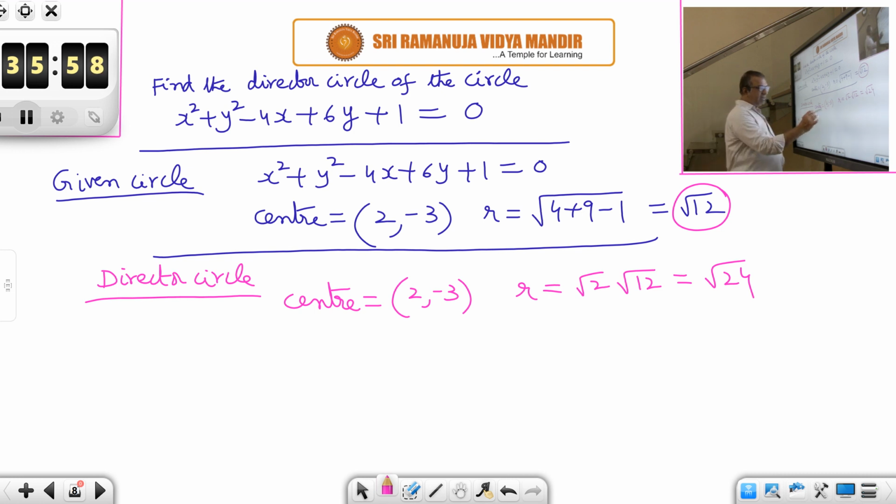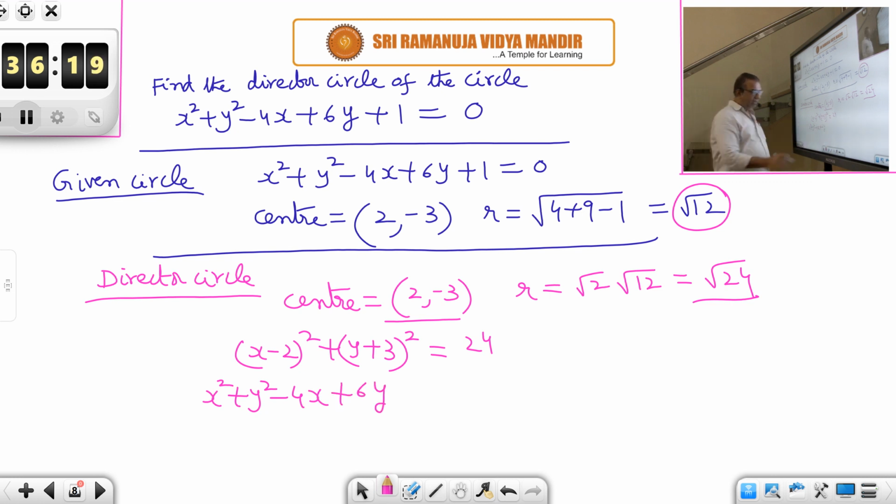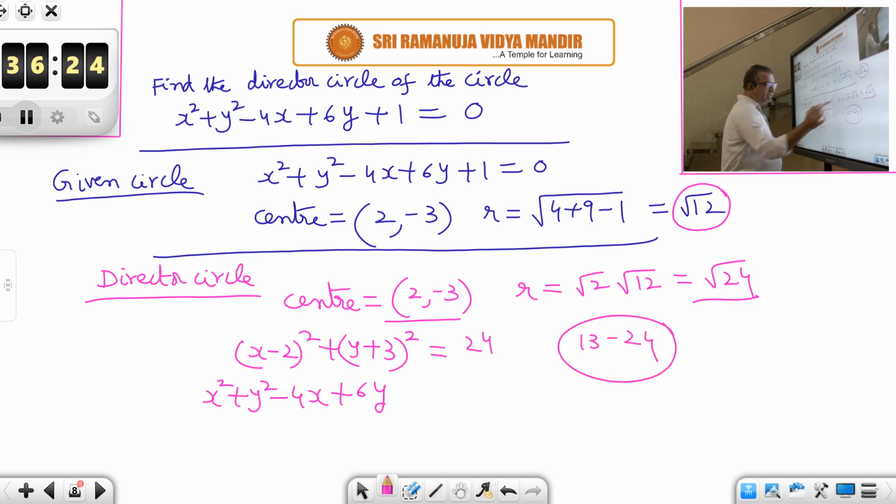Then write the equation of the circle with this center and this radius. So x minus 2 whole square plus y plus 3 whole square is equal to root 24 whole square, means 24. Expand it. x square plus y square, next minus 4x plus 6y, 4 plus 9, 13. 13 minus 24. What is 13 minus 24? That is minus 11 on the left side, is equal to 0. Okay. So like this we can find the equation of the director circle.